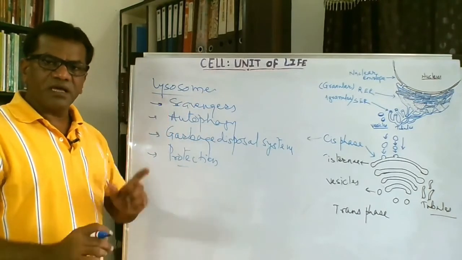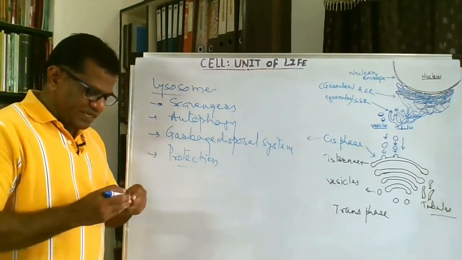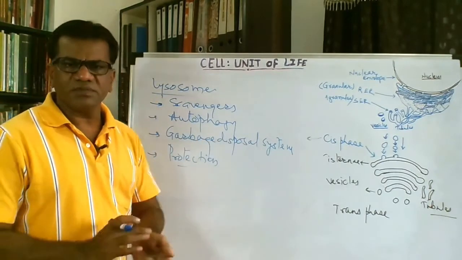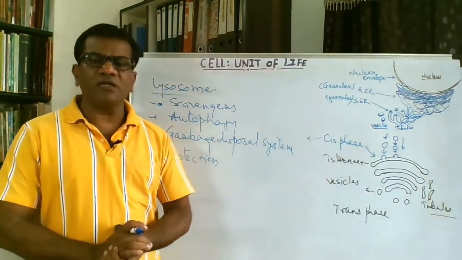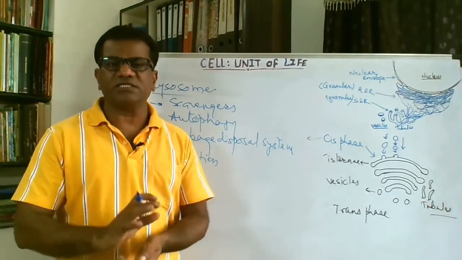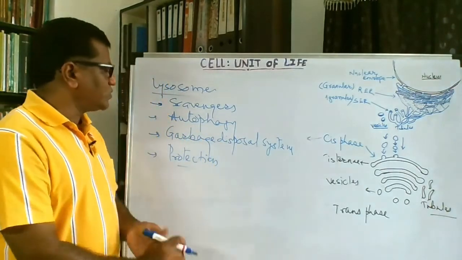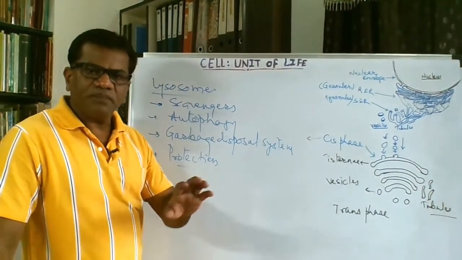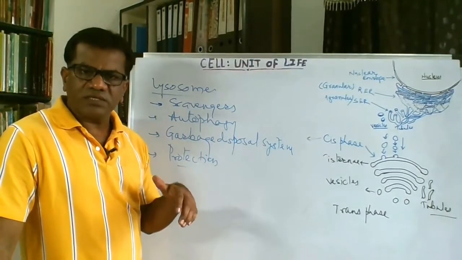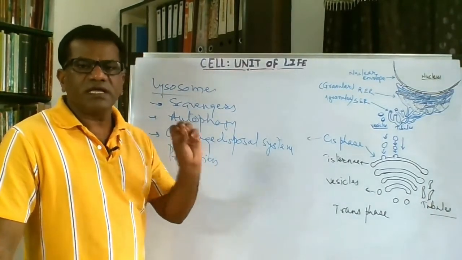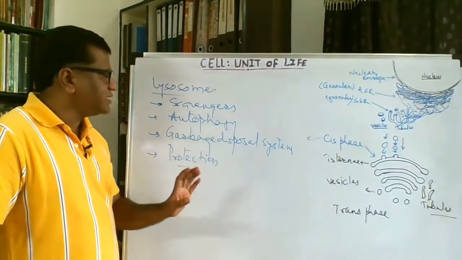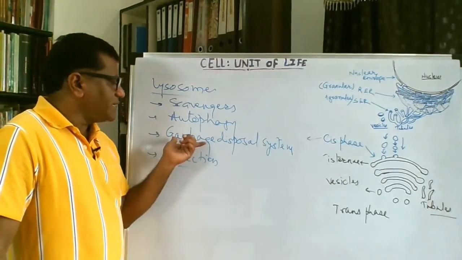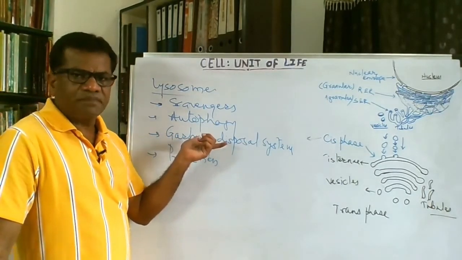Scavengers. Whenever some unwanted material is present in our body, this term is similar to garbage disposal system. So whenever we have anything unwanted inside our body, that material is added into the lysosomes and digested. Whatever we want to destroy, anything which is unwanted or extra with us, is put in the lysosome and digested. So they are the scavengers, they are cleaning our body, they are the garbage disposal system of our body.